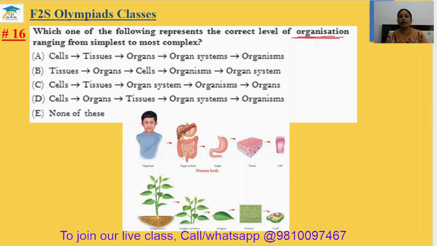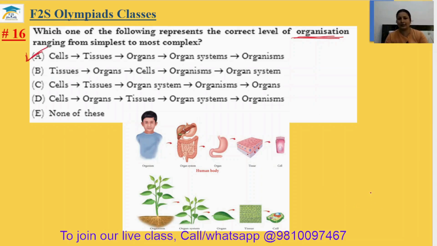Tissues combining with each other form a big structure, that is your organ. And organs combine and perform tasks like digestion, respiration, reproduction, excretion. So this is known as the organ system, and by assembling these organ systems we form an organism. So the 16th answer will be option A.